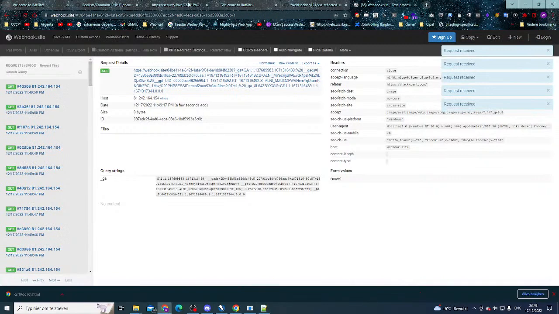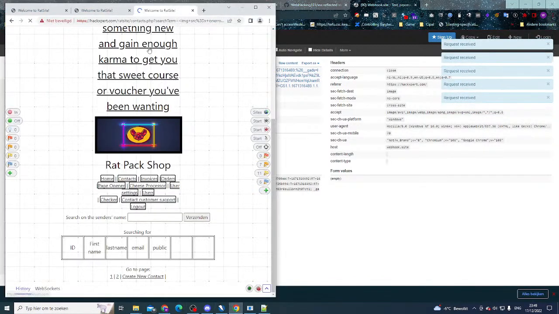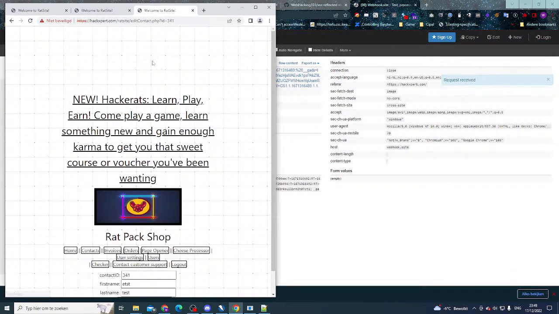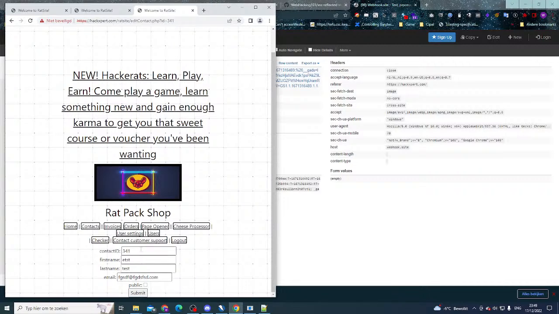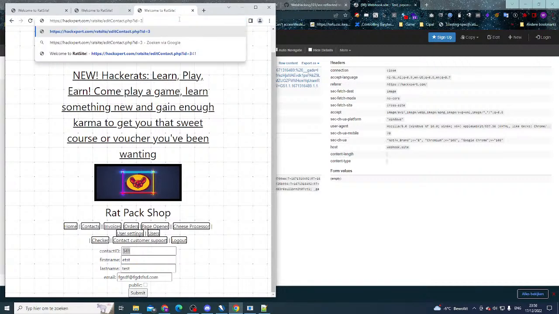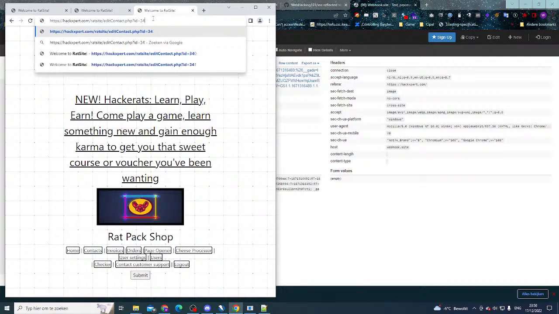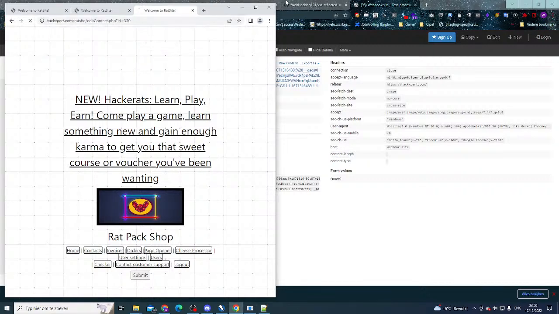Now let's look for some more stuff, shall we? Because I'm sure there's more than enough in here. We have some contacts. If we edit contacts, we can see that this is item 341. But I wonder what happens if I change this to item 340. Do you guys think that I might be able to get some other people's data? Now, unfortunately not, but maybe there just isn't any data on here yet.